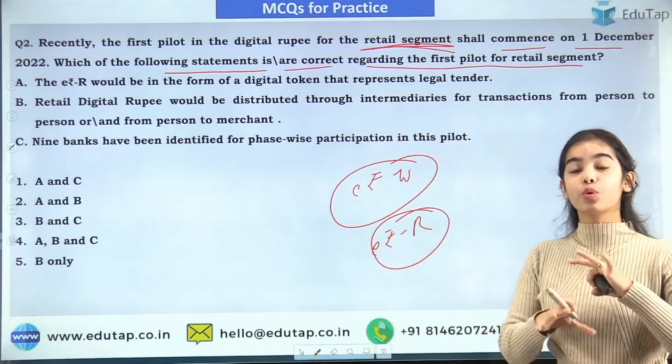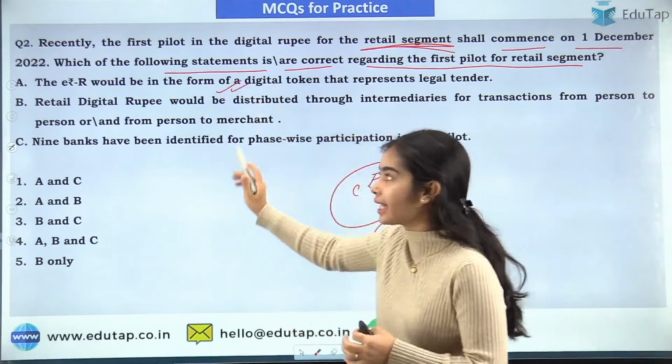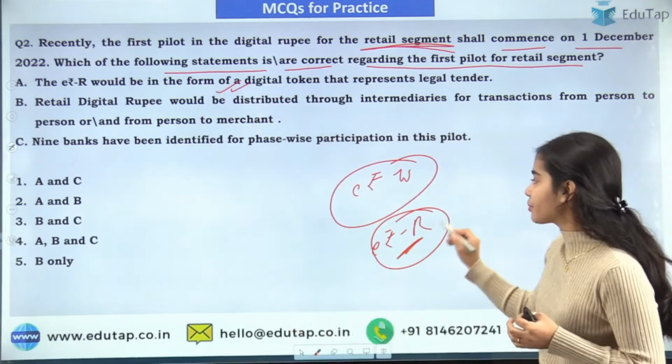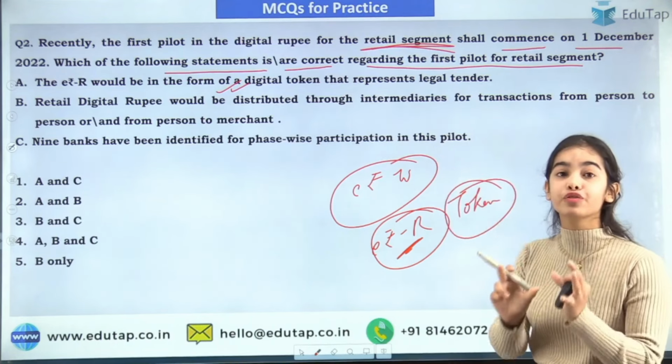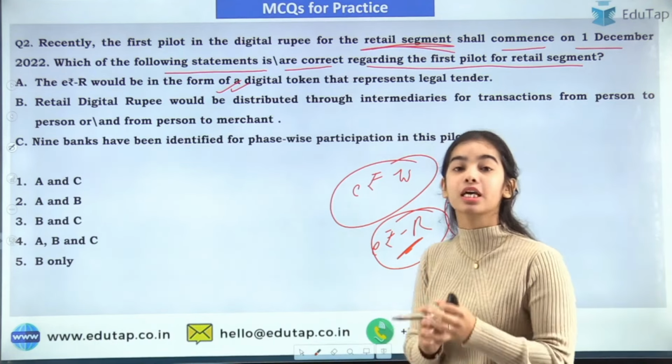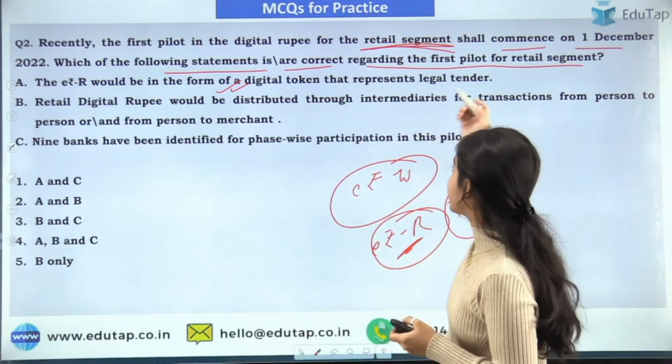Very easy question. I hope you all can answer this very easily. First of all, this statement is absolutely correct because the e-rupee for the retail segment is in a digital token form. So you have to remember in which form the e-rupee for the retail segment is. It is in the form of the digital token, and it is the legal tender.